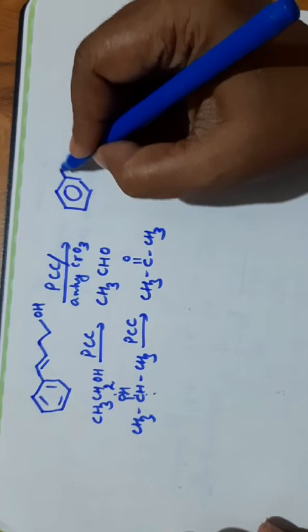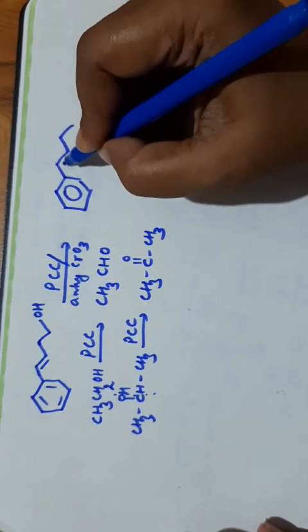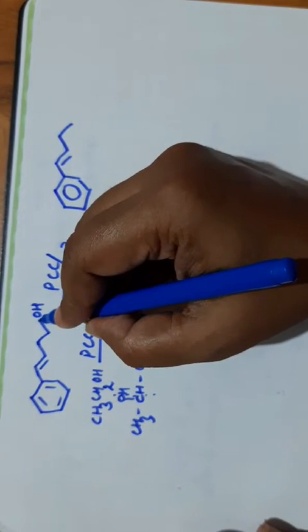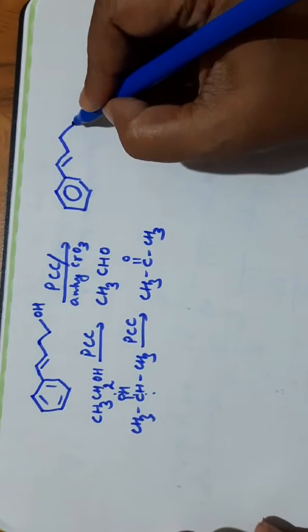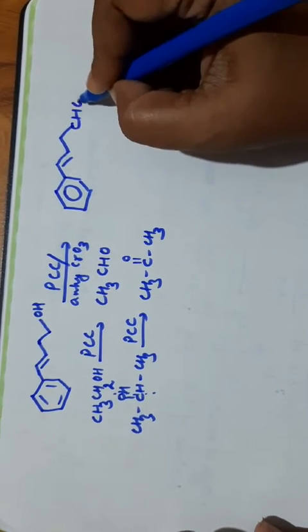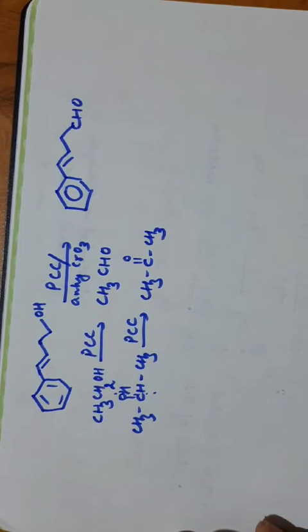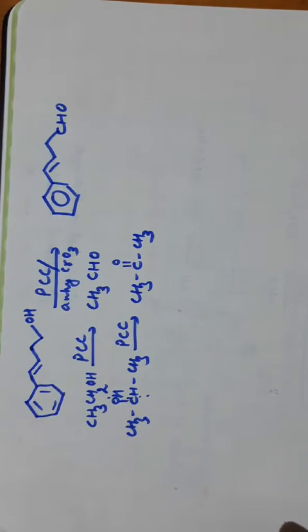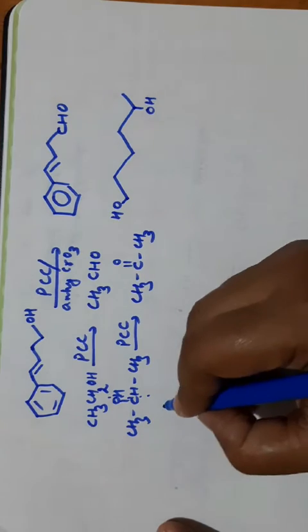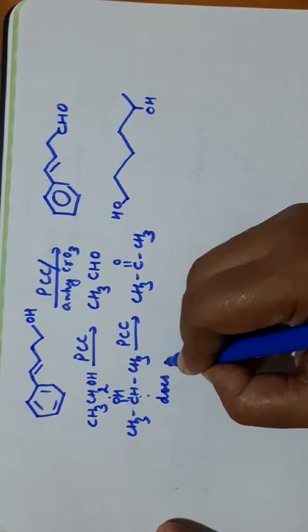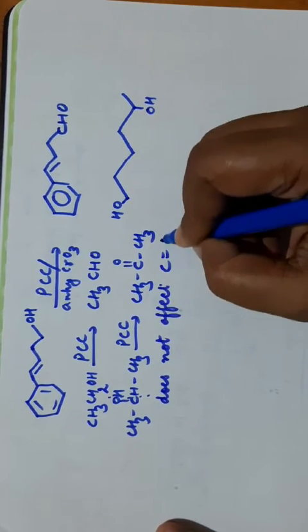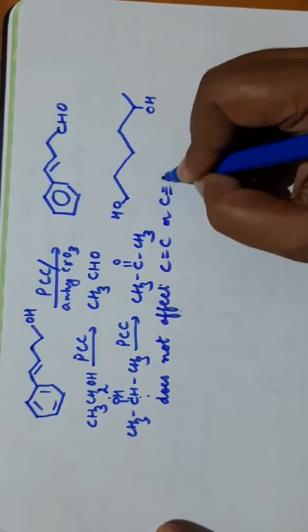Benzene ring will remain as such, double bond will not be affected. So this will change to CHO. This is 1 degree alcohol, it will change to CHO. So this is the product formed in case of weak oxidizing agents. You have to remember one thing, any of them does not affect carbon-carbon double or carbon-carbon triple bond.